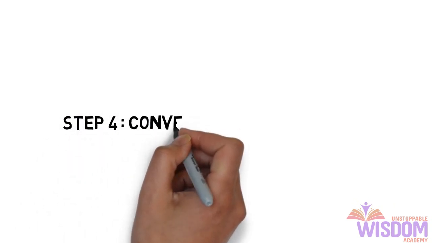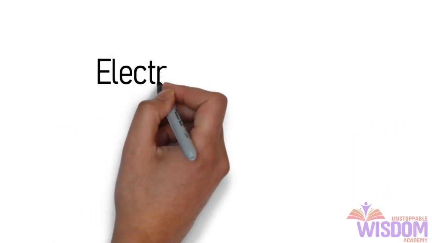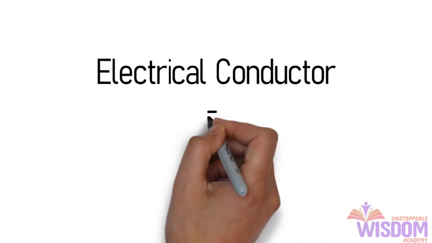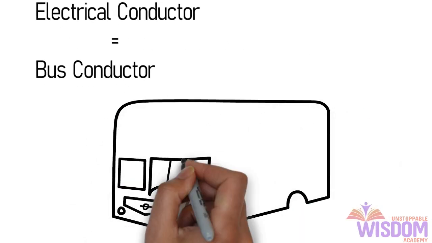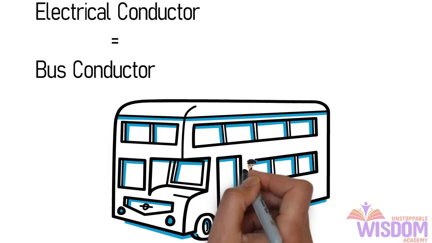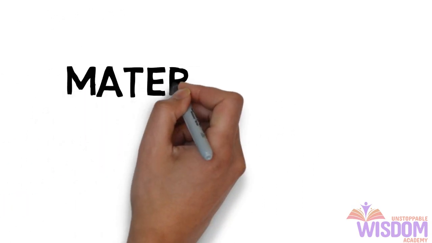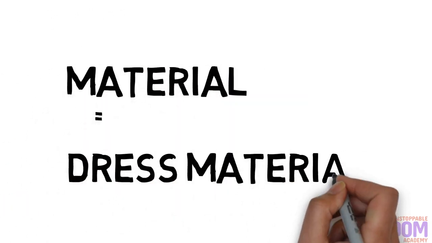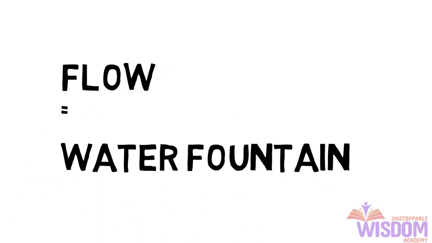Step 4, convert words into pictures, because if you want to memorize anything, you need to convert words into pictures. Let us take the first word, electric conductor. When I say conductor, what picture comes to your mind? Bus conductor. Visualize. There's a bus conductor. Next one, material. When I say material, you can easily see dress material. Similarly, when I say flow, water comes to our mind, visualize a water fountain.